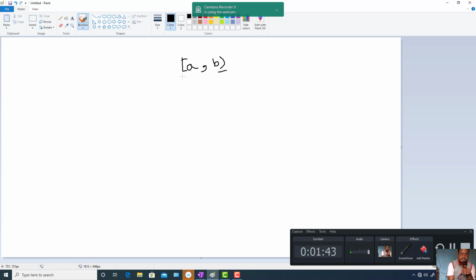So you have a collection of such intervals. This collection of intervals will generate a sigma algebra. A member of that sigma algebra is called a Borel set.